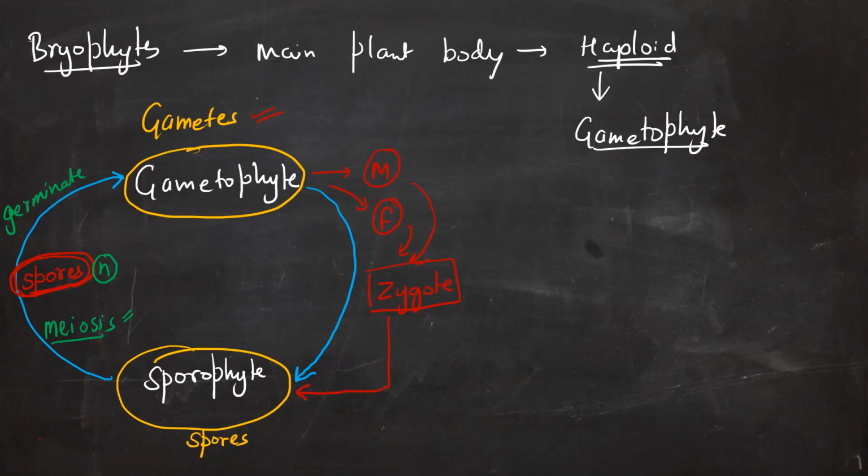Now there is a diagram given in your NCERT that goes somewhat like this. There are some leaves like this, then there is an elaborated seta, and after that there is a capsule.